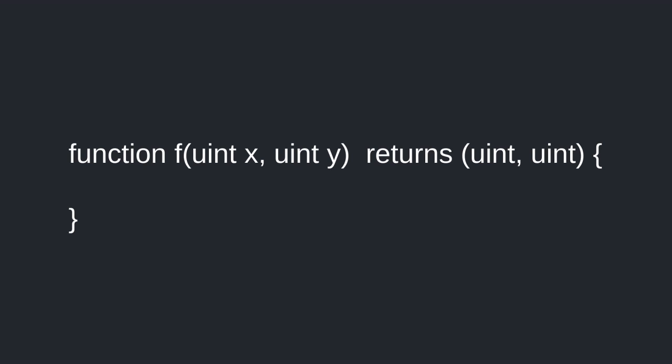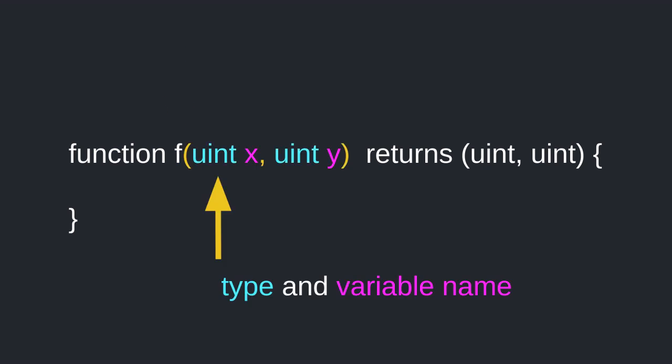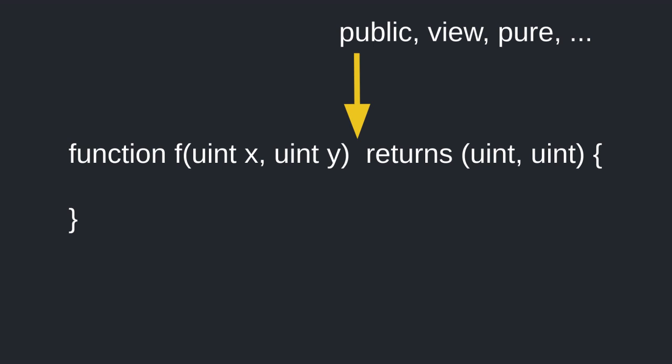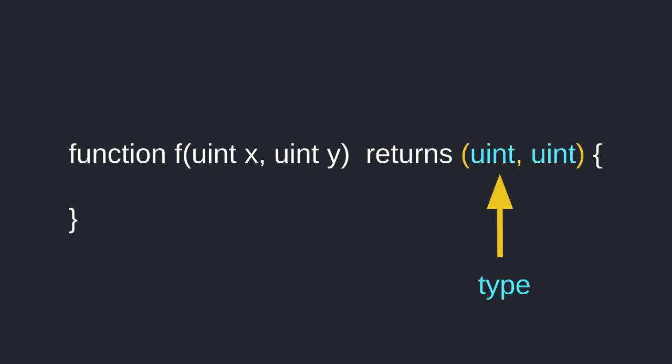The syntax for declaring a function in Solidity is straightforward. Function name, data type, and variable name for each input, other declarations like the keyword public view pure, and the type of outputs to return. And we'd be done with this video if Solidity functions were like other programming languages.